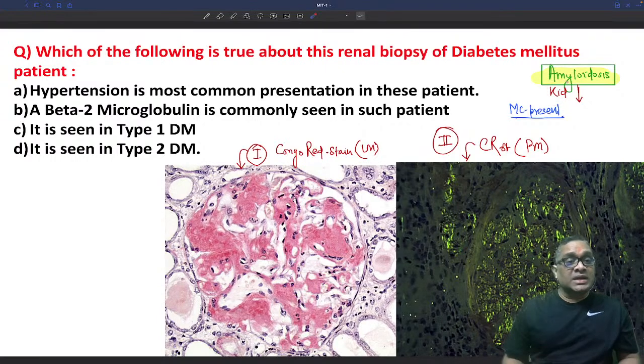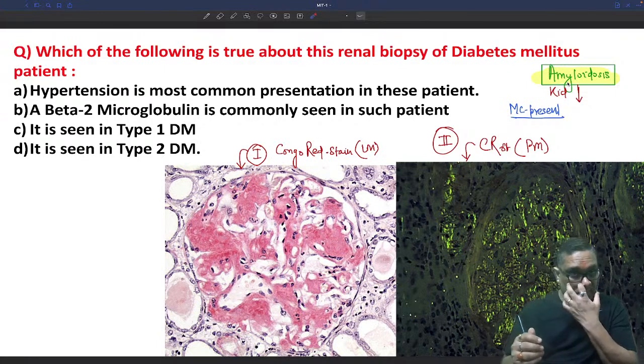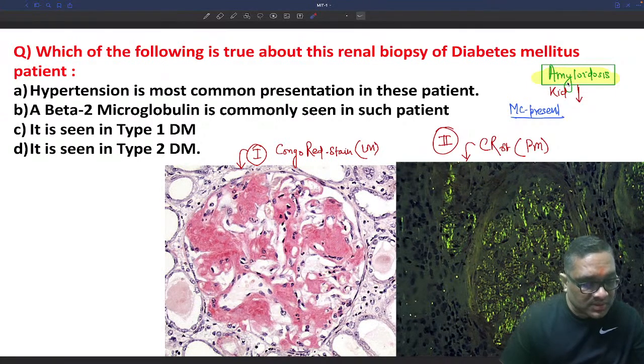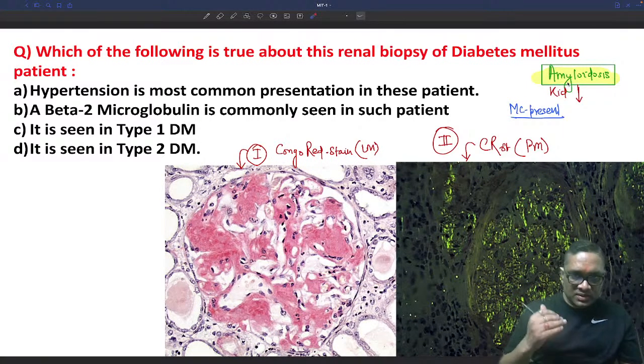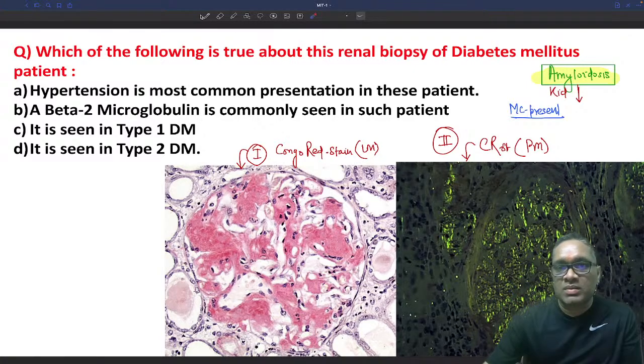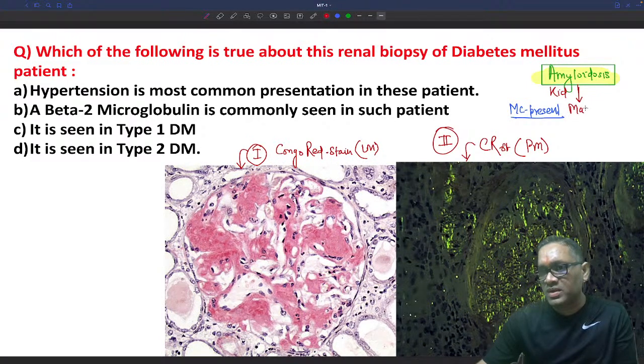So what is the most common presentation of amyloidosis of the kidney? Hypertension or nephrotic syndrome? Hypertension or nephrotic syndrome? Tell me. We will go stepwise. So the most common presentation is nephrotic syndrome or massive proteinuria, right? So please remember, the most common presentation of amyloidosis of the kidney is massive proteinuria, which is also called nephrotic syndrome. So it is commoner than hypertension. So hypertension is not the most common.